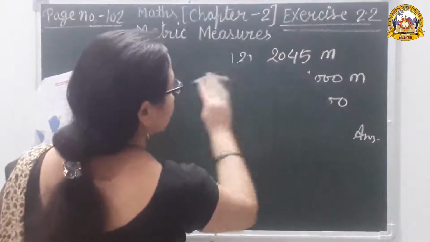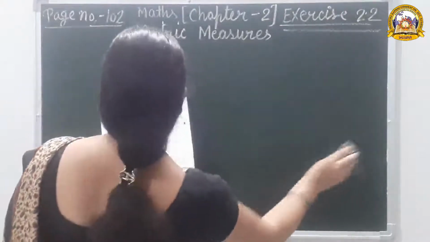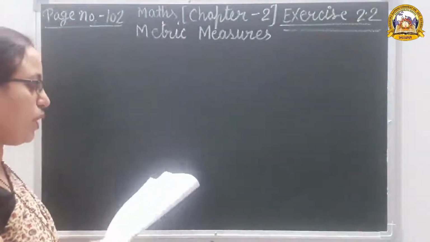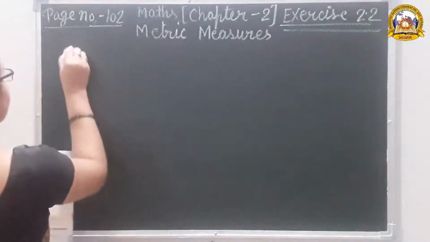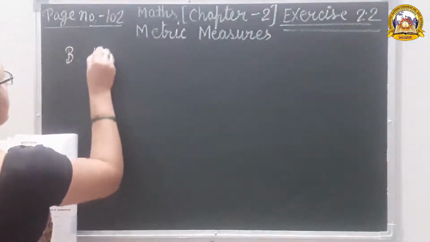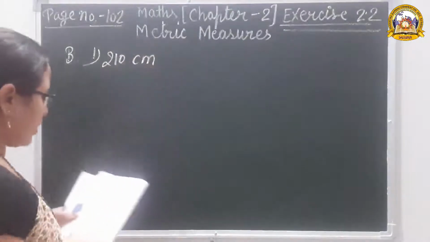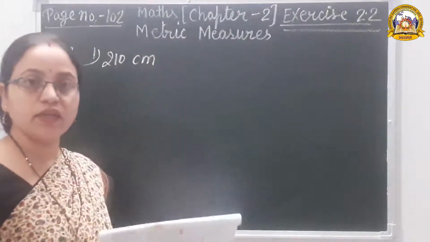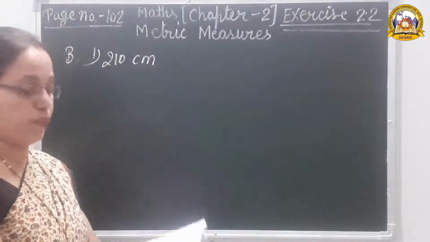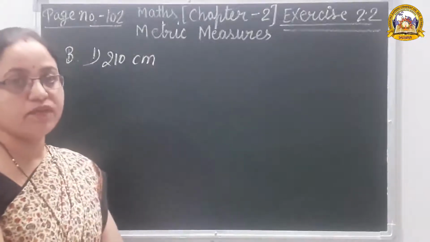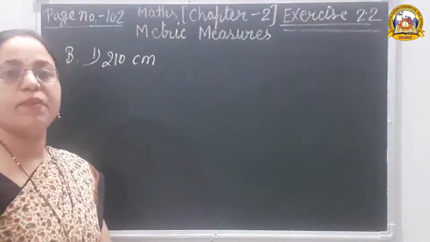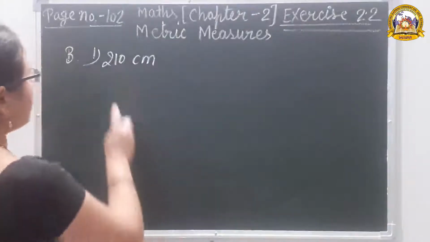What is given? First one is 210 centimeter, and we convert this number into meter and centimeter. Whatever portion converts into meters we will write in meters, and the remaining portion in centimeters.